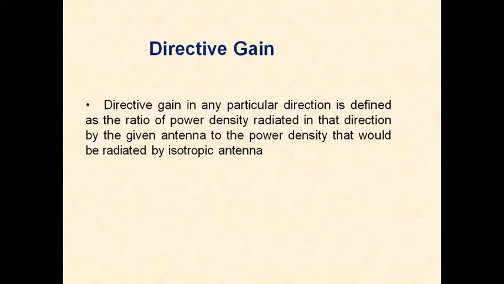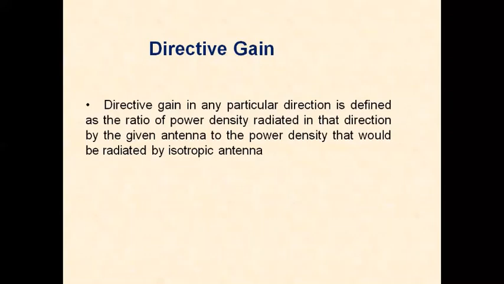The directive gain of all practical antennas is greater than unity. The reason is that in the denominator we have the power density of the isotropic antenna, which radiates power in all directions equally.